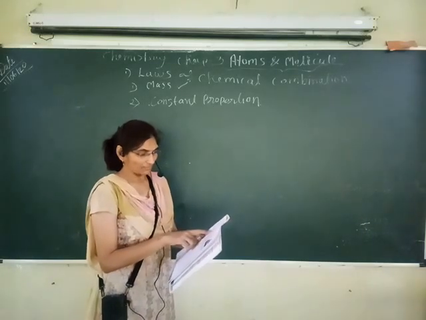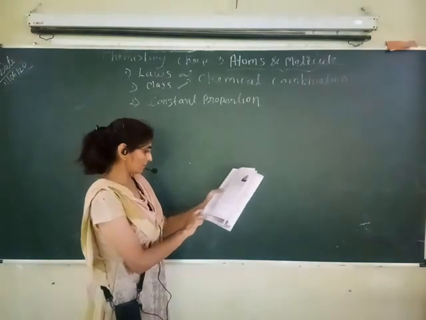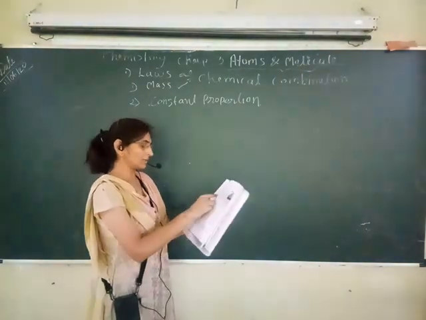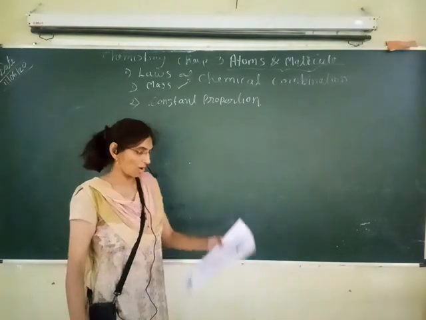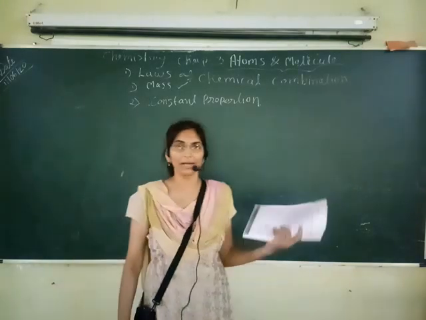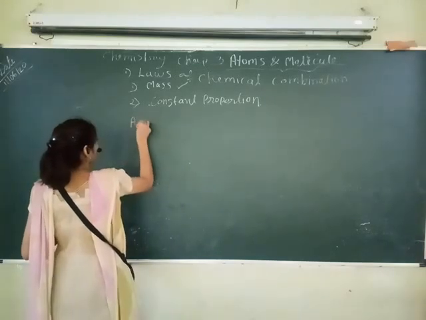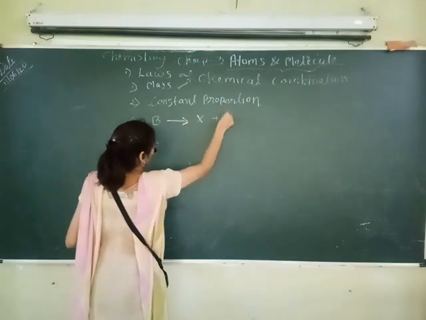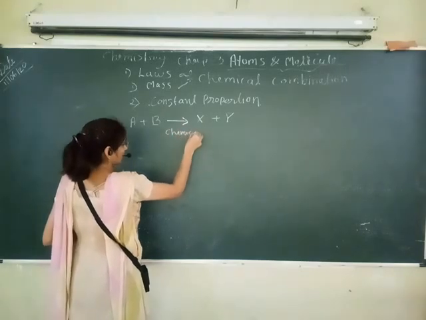The law of conservation of mass states, on page number 32, at the end of this activity, the law is given: mass can neither be created nor destroyed in a chemical reaction. It means the mass of reactants A and B, if reacted, gives the product X plus Y by the chemical reaction.